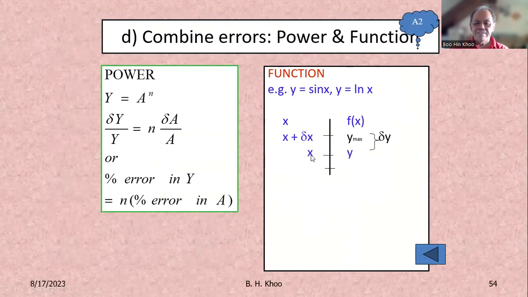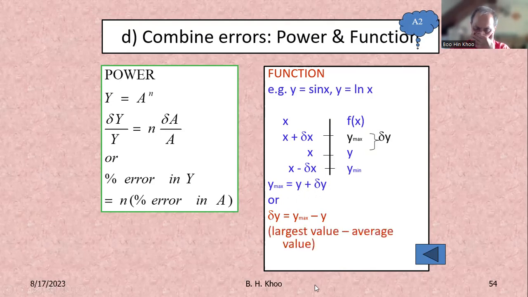Then you have X, Y. So that can be X with X's uncertainty, plus delta X. That will give you your Y max. Right? You put this value into here, replace the X, then you get this value. So that is called your delta Y. Or you can use X minus delta X, Y min. So Y max is Y plus delta Y, or delta Y, take this over, that's all.